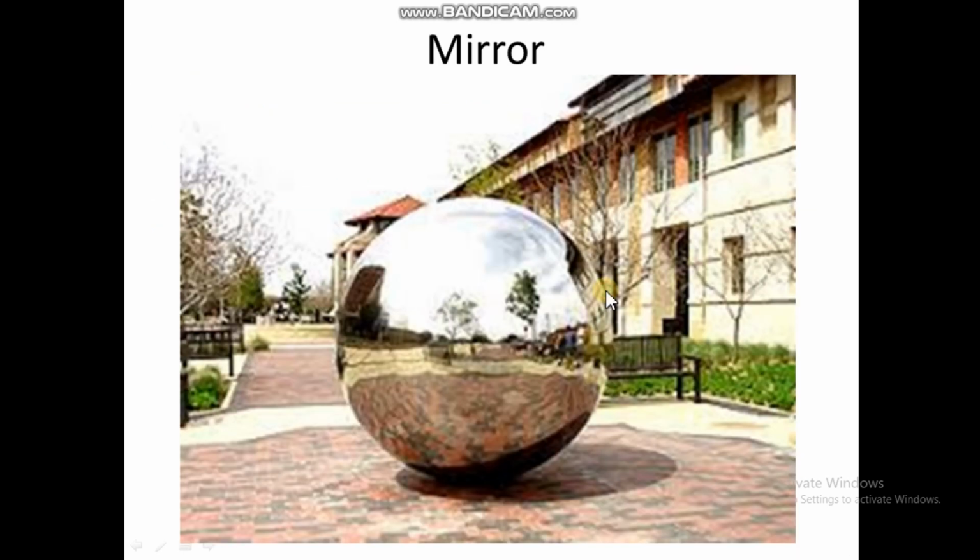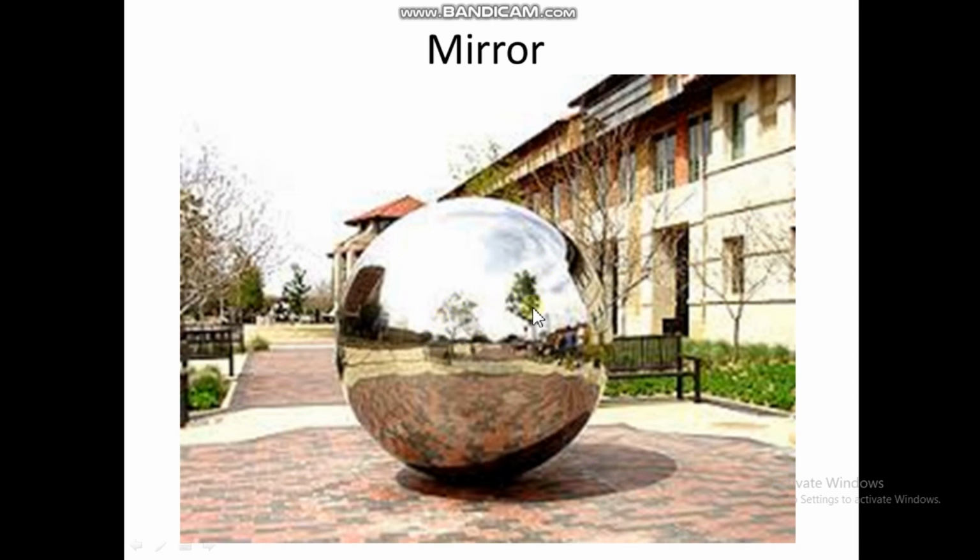So now we'll move to mirrors. In class 8 we discussed mirrors, and there we learned about the plane mirror. But here in class 10 we will not be discussing the plane mirror. We will discuss a different type of mirror, that is the spherical mirror. Here you see one big sphere. It is like a mirror because it is a polished and smooth surface, and here we can see different images of objects.